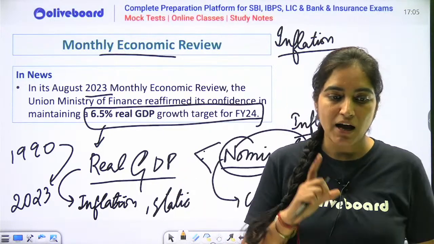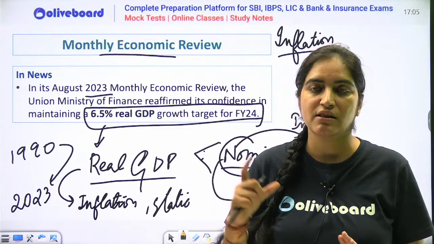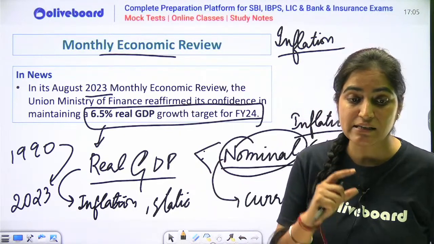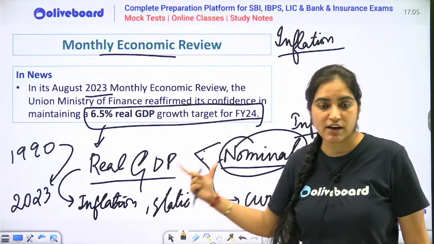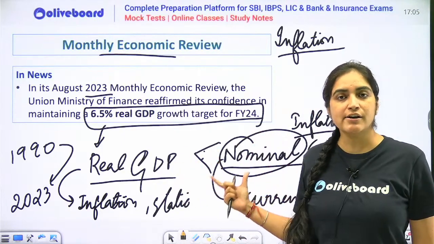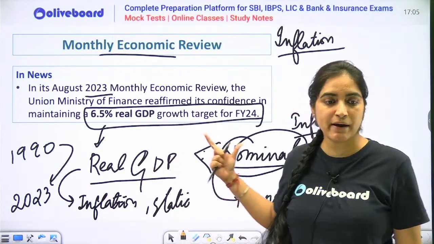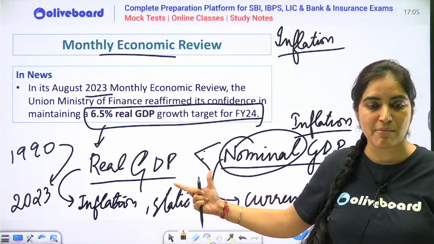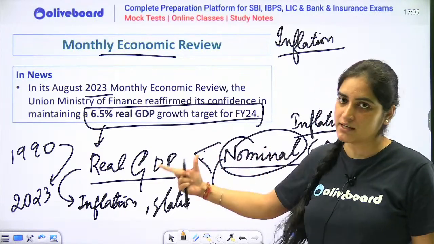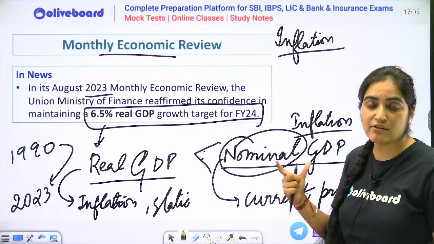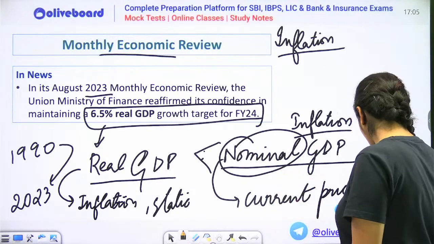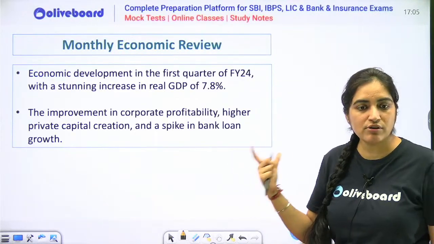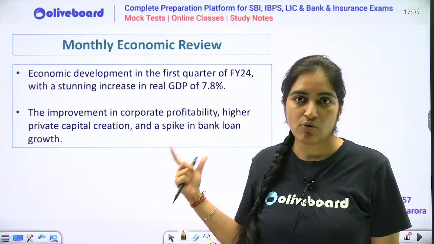Koi baat nahi Deepika, if you don't understand it here, we will be having this discussion in detail. Mudit, please get your concepts clear for real and nominal. This in interview can be asked. Real GDP, nominal GDP in your Nabard RBI interview, very important, this can be asked. Please be clear with these static terms. And for this, you need to read the static ESI part only.